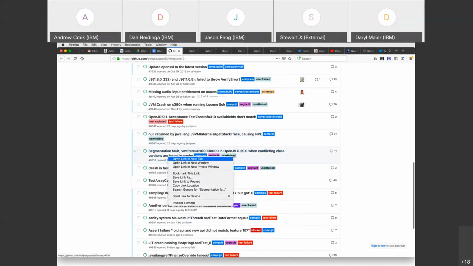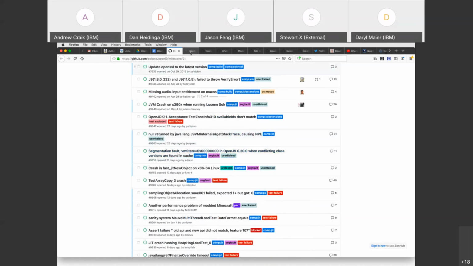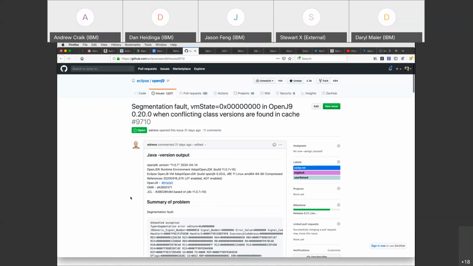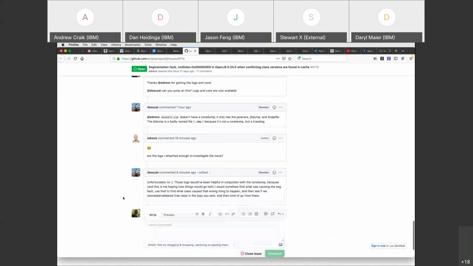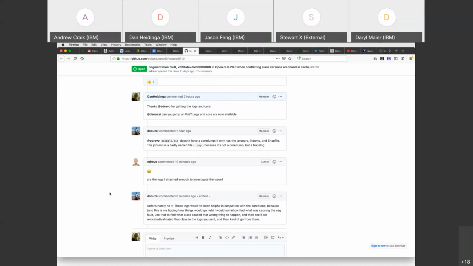Segfault when conflicting class versions. So yeah, we got some diagnostic data, but it looks like not enough. Until we get diagnostic data, I don't think we can close this out. So we'll keep it in the release for now, as we're actively working with the user to get the data.